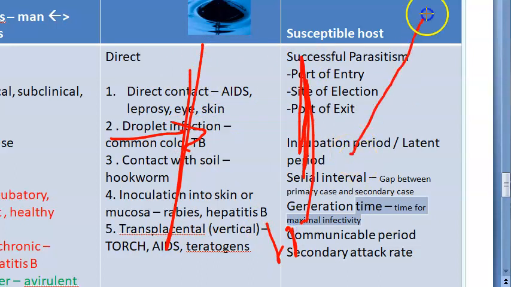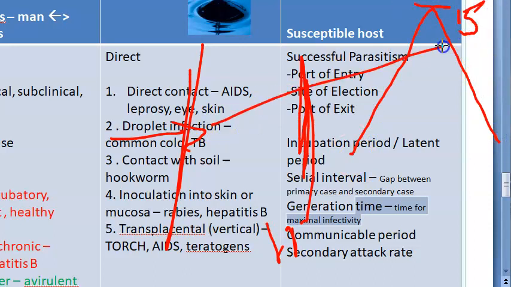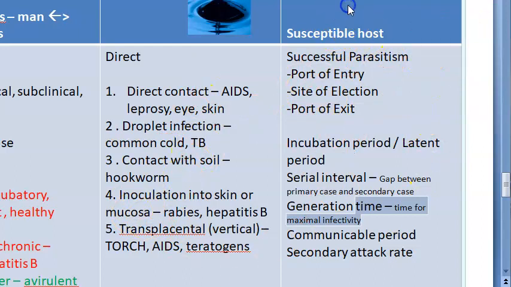But the peak of your infection will be after, let's say, 15 days. So this will become the generation time, 15 days, the maximum infectivity, the peak. So between that and the entry of the agent will be the generation time.